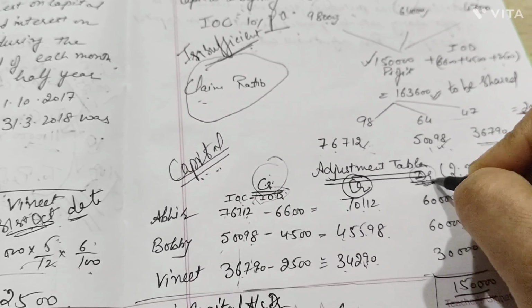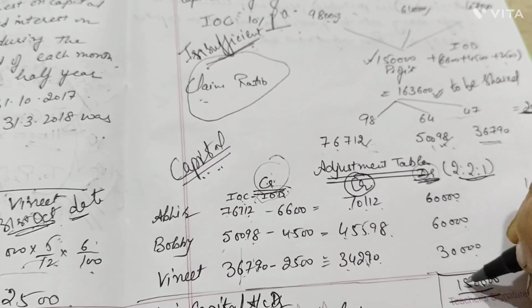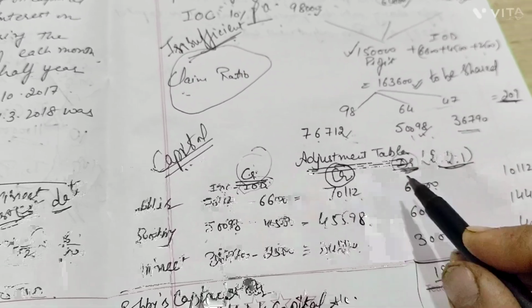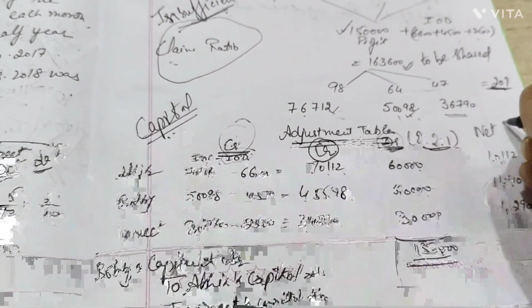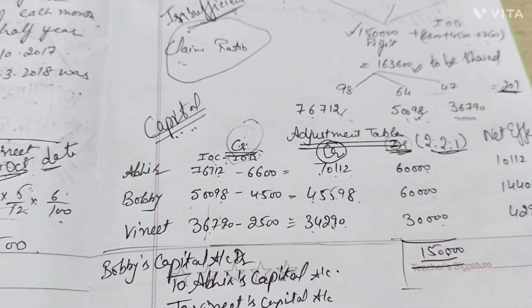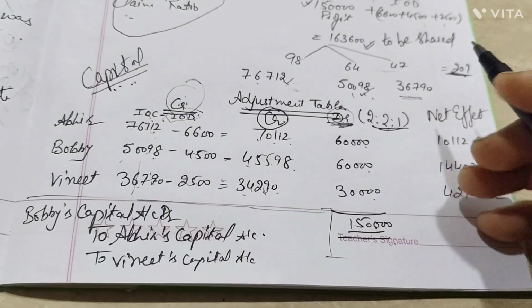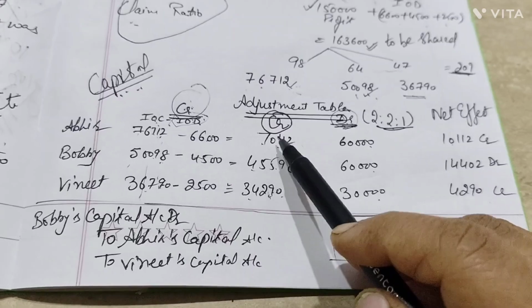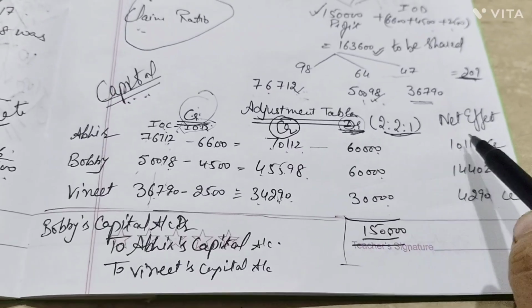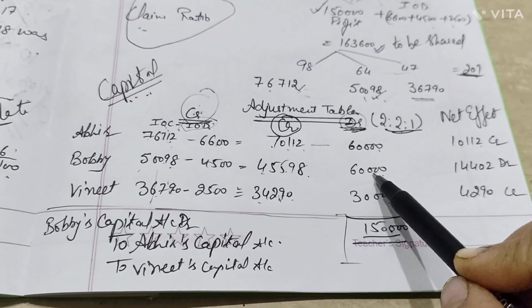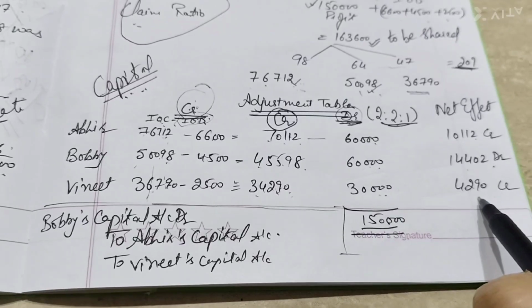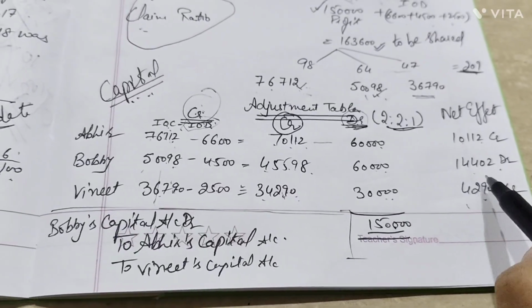What is done wrong is to be debited in their capital accounts. So the difference of credit and debit is put over here, which is termed with the word net effect from your adjustment table. So what is net effect here? First figure, credit minus debit, we got a credit balance. Credit is less, debit is more, we got a debit balance. Then credit is more, debit is less, we got a credit balance. So these are the balances which we got.